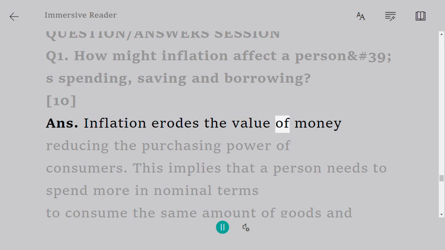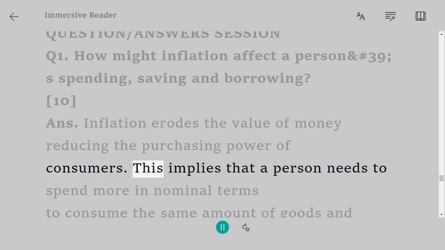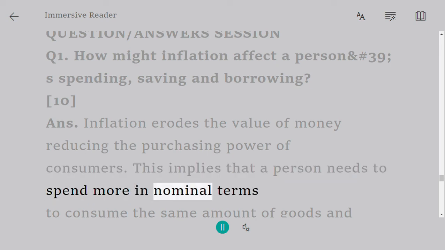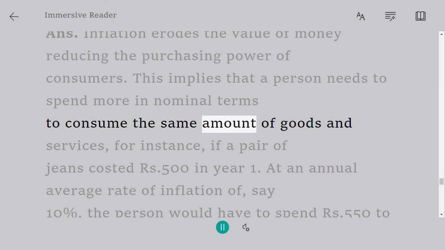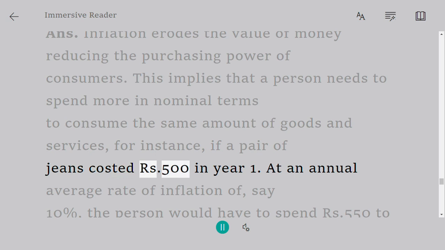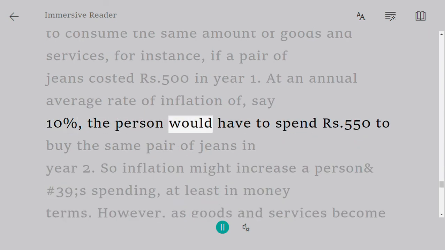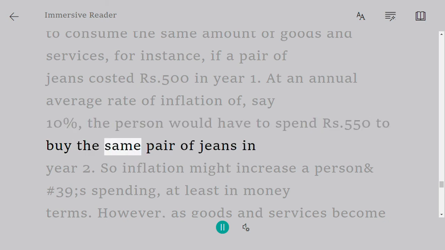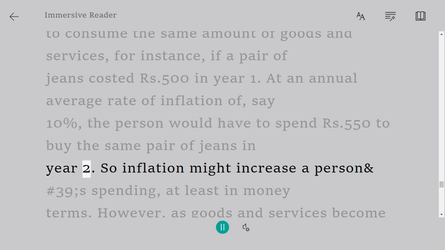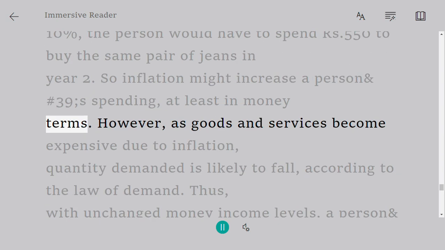Inflation erodes the value of money, reducing the purchasing power of consumers. This implies that a person needs to spend more in nominal terms to consume the same amount of goods and services. For instance, if a pair of jeans cost 500 rupees in year 1, at an annual average rate of inflation of, say, 10%, the person would have to spend 550 rupees to buy the same pair of jeans in year 2. So inflation might increase a person's spending, at least in money terms.